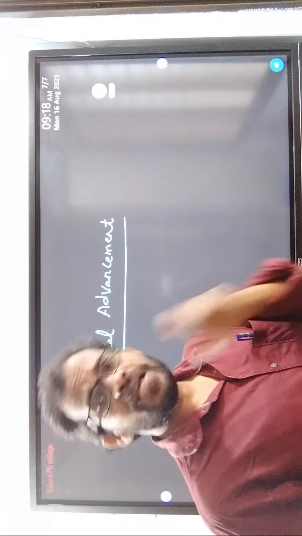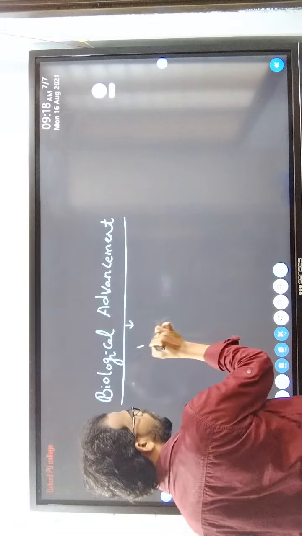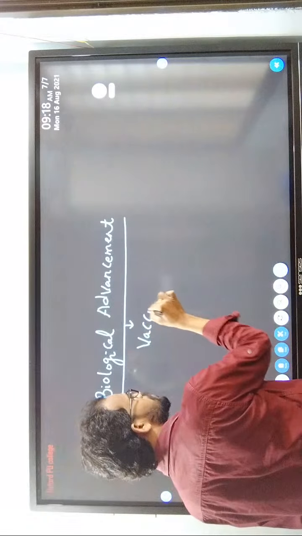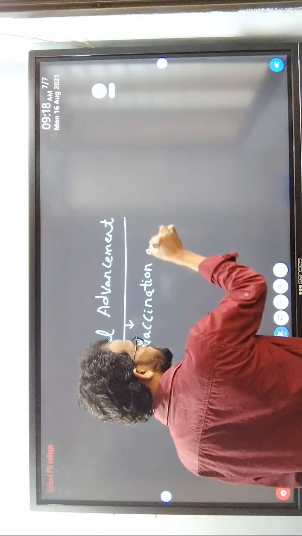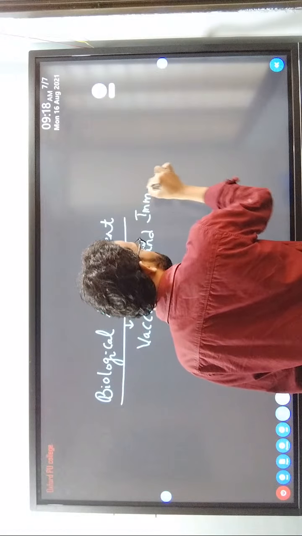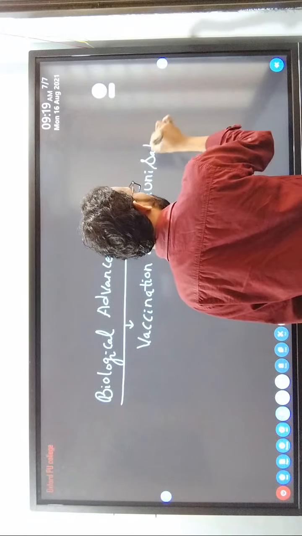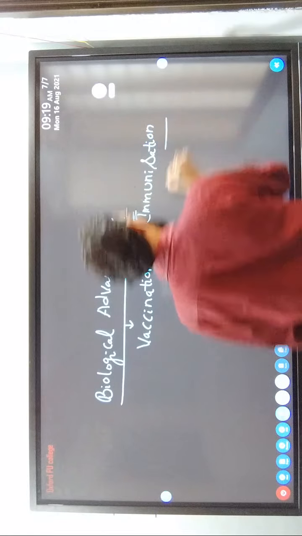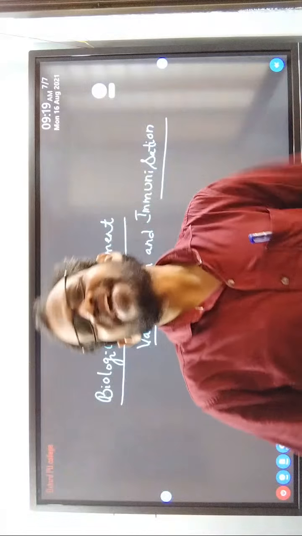That's why nowadays many vaccines are developed, following biological advancement. What is it? Vaccination and immunization. What is necessary for taking the vaccination?